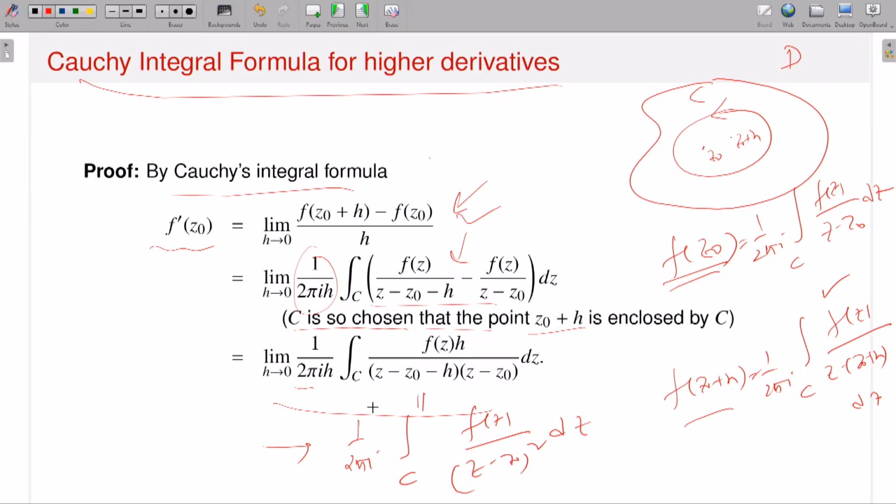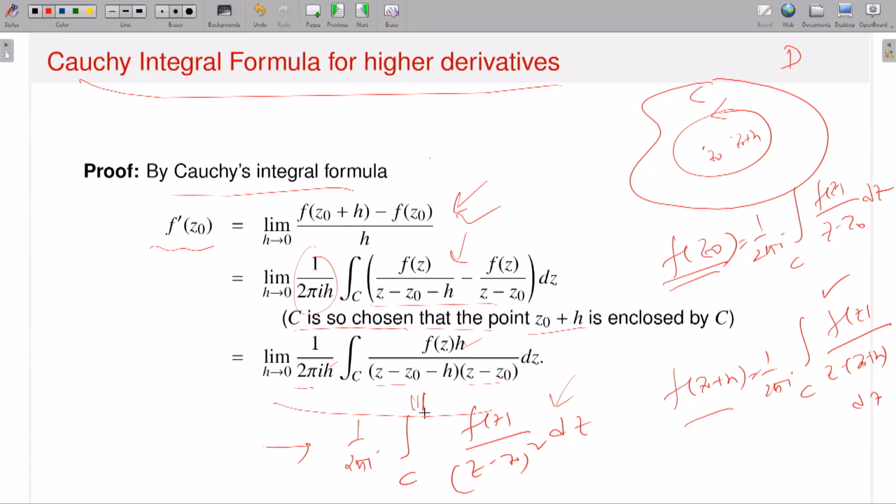Now a priori we can say that yes, if h approaches to 0, somehow this h gets cancelled. And if h approaches to 0, this is z minus z naught, this is also z minus z naught. So at the end you will have this kind of formula. But this is a guess. To prove that it is exactly this one, I have to use the analysis part. That means I have to use the analyticity of f or differentiability of f. So my target is to show that this limit is exactly equal to this one.